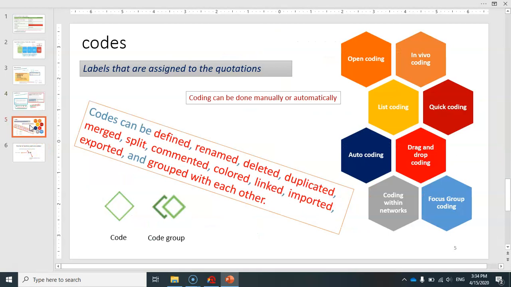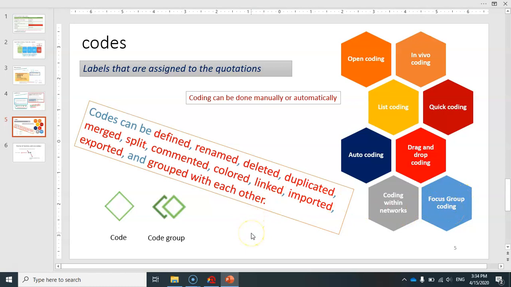All right, now codes. Basically, codes are just labels that are assigned to the quotations. The process of coding can be done manually or automatically in ATLAS.ti. I have provided a list of different coding approaches here. A few of them are done automatically, a few of them are done manually. We have open coding, we have in vivo coding, we have list coding, quick coding, drag and drop coding, auto coding, coding within a network, and also focus group coding.